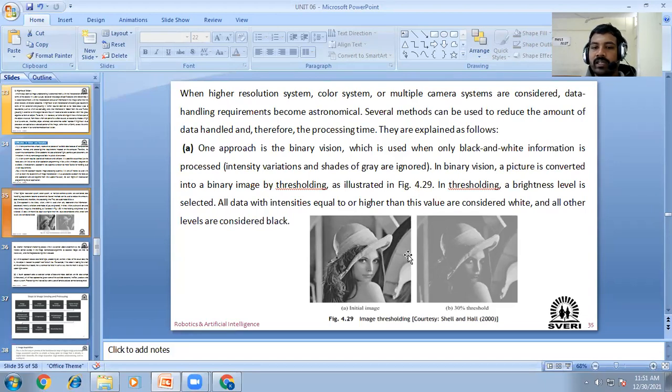All data with intensities equal to or higher than this value are considered white, and all other levels are considered black. If the threshold is increased by 30%, you will see these two images have some difference. It will increase the picture quality of the whiteness, you will find.